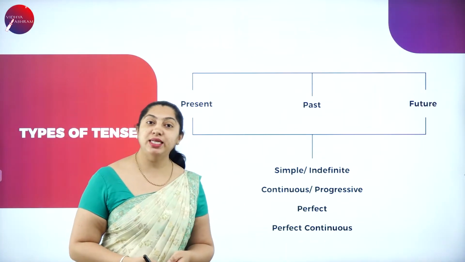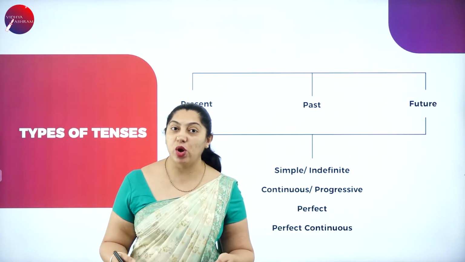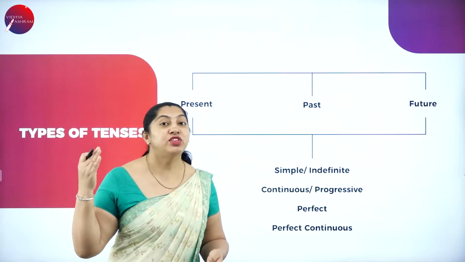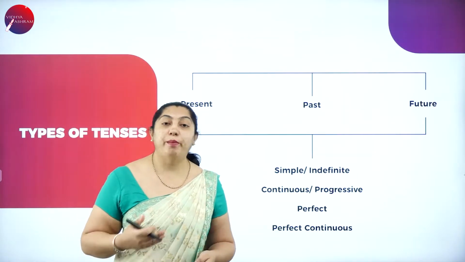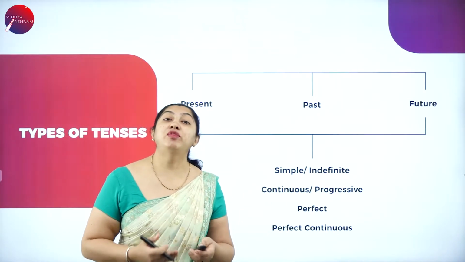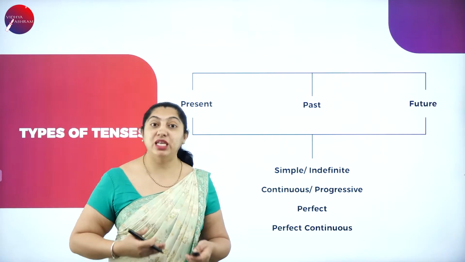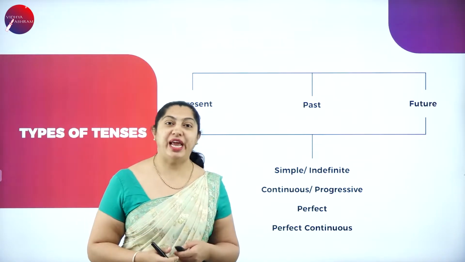So tenses, when I say tenses, how many types of tenses are there? As we all know, we say there are three types of tenses, that is present, past and future. But it is not three tenses. Put together, we have 12 tenses. That is why I told, let's learn the 12 tenses with no tension.